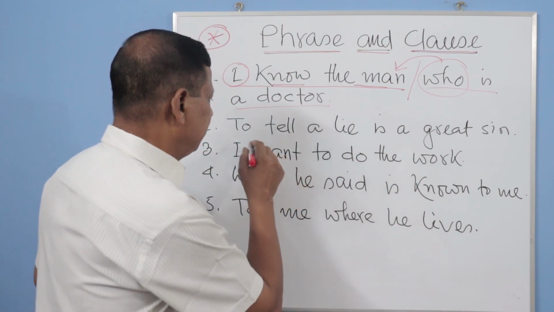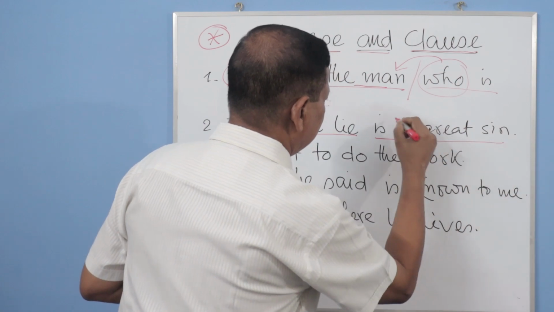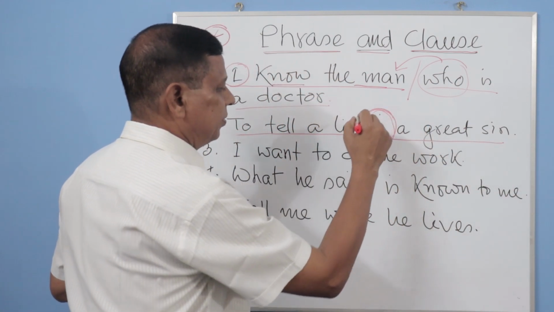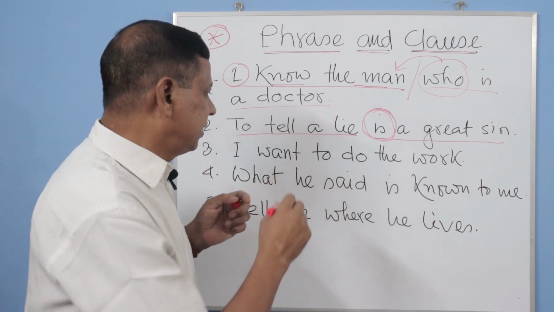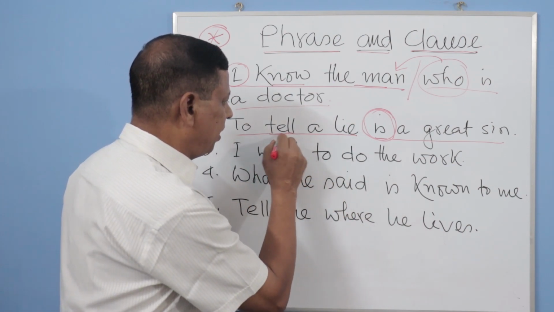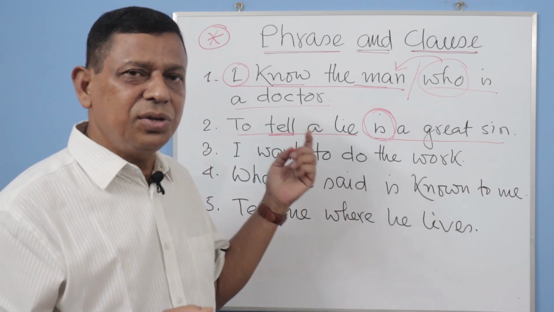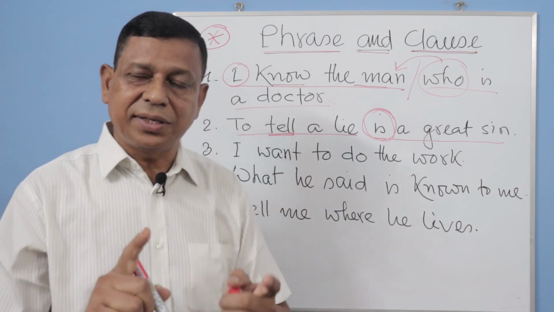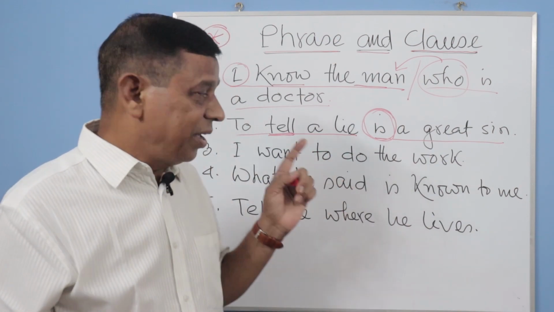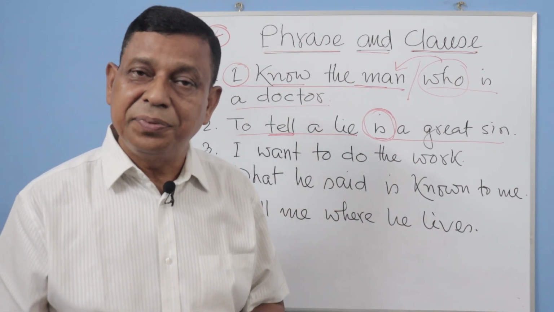To tell a lie is a great sin. Is is the main verb. To tell a lie: here tell is not a finite verb and there is no subject. To tell a lie is totally a subject. এই to tell a lie-টাই হচ্ছে subject and it is an infinitive phrase.